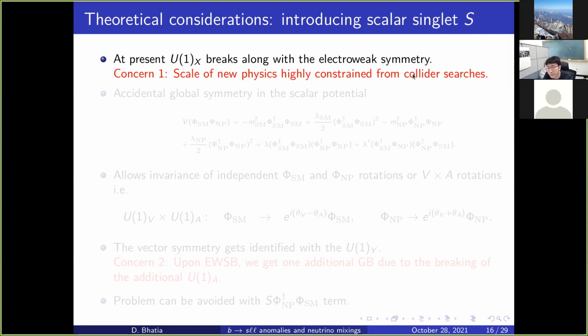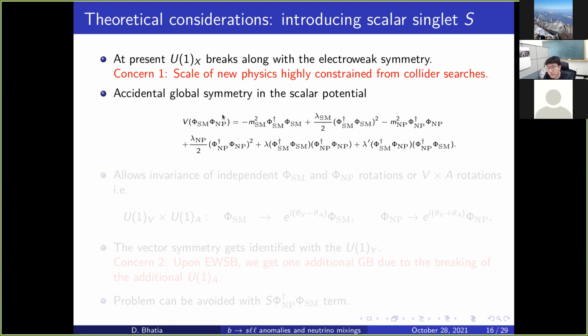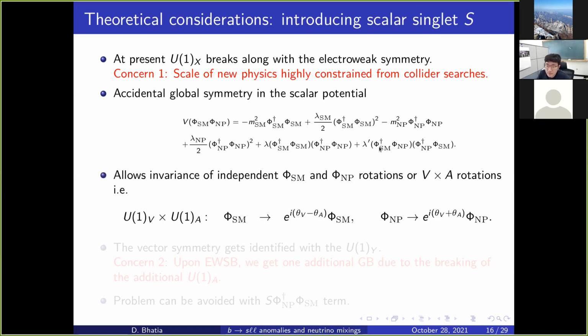Now there is another concern. We have these two doublets, phi SM and phi new physics, and both of them carry identical charges under SU2 and U1Y, but are differently charged under U1X. Phi SM is a singlet and phi new physics carries some charge. With that consequence, we can write the scalar potential, and you see that in the scalar potential, independent rotations of phi new physics and phi SM are allowed. So why is that a problem?